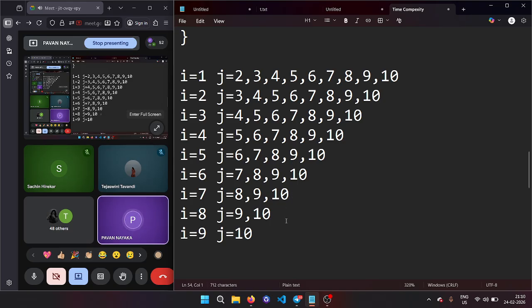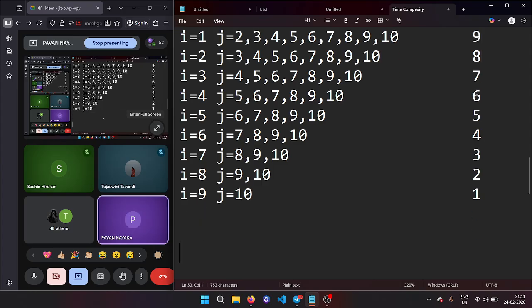Guys, now say this. Here my loop is running how many times? One time or not? Here my loop is running two times or not? Here my loop is running three times or not? Here it is running four times. And here my loop is running five times. Here my loop is running how many times? Six times. Here my loop is running seven. Here my loop is running eight. Here my loop is running nine.